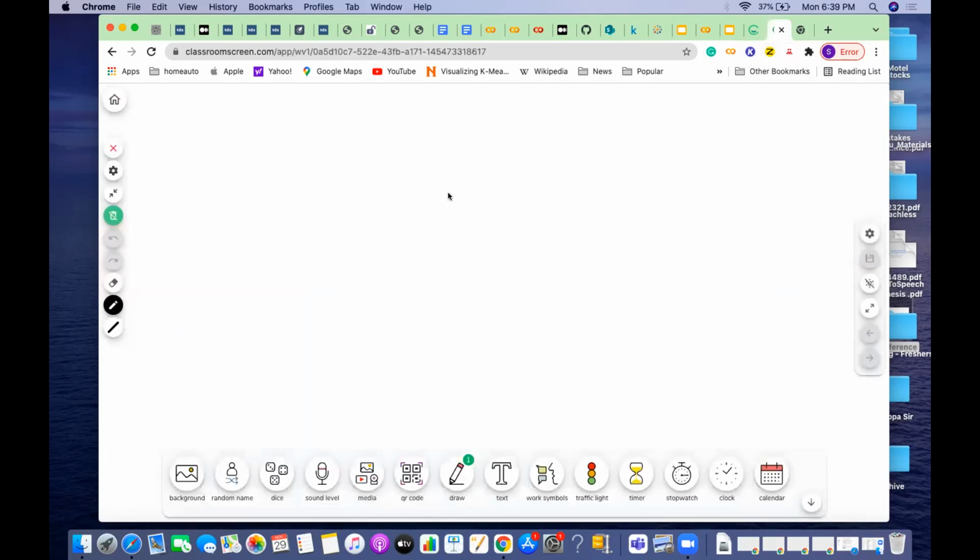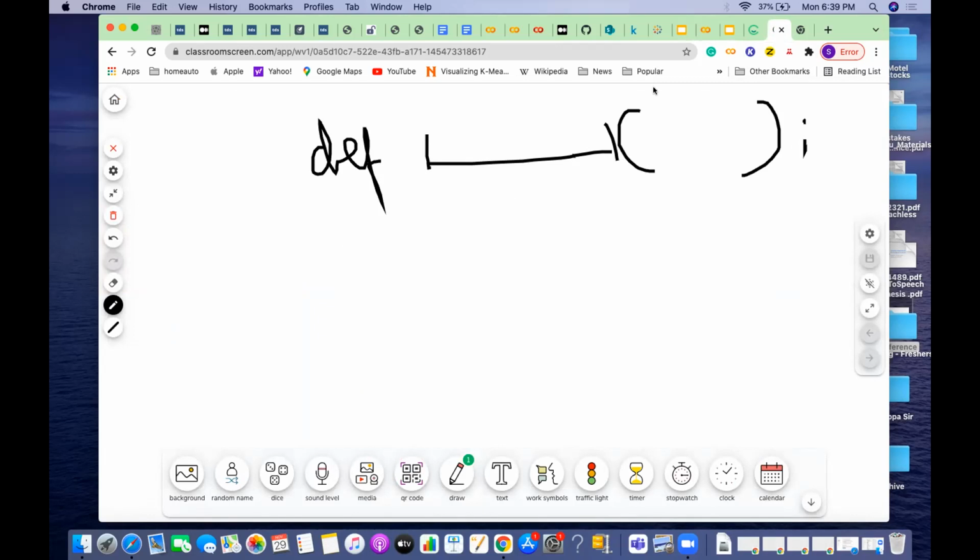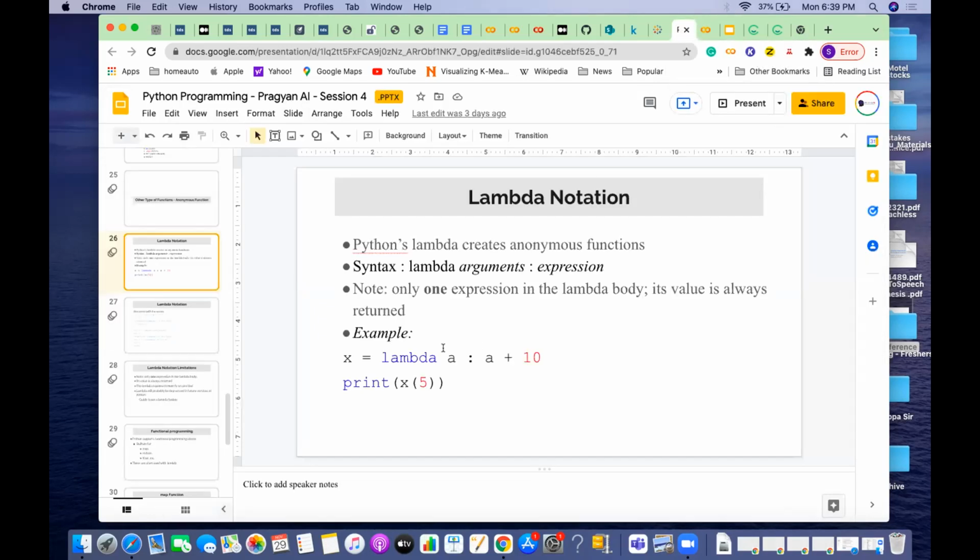If you have seen the proper function definition, it will be def and then the function name, the list of arguments it is to take, and the colon. In the anonymous function, there is no function name, but to say that this is a function, we should have some keyword, because how should the interpreter or compiler understand it is a function? That keyword is lambda. So it uses a keyword called lambda. And how is the syntax? For the lambda function syntax, lambda and the arguments.